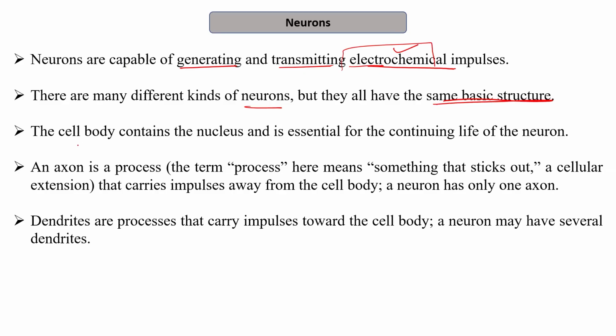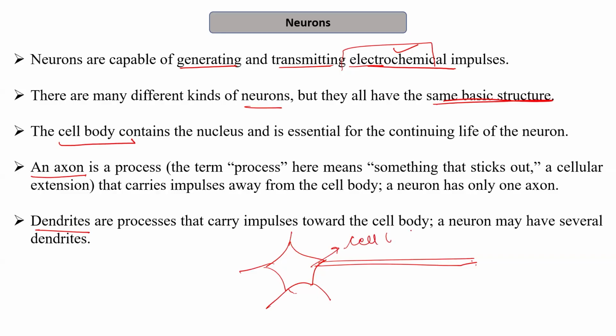The basic structure of the neuron is that it consists of a cell body, an axon, and dendrites. So you can see this is the structure of the neuron, in basic form, so that I can make you understand. It is the cell body that contains most of the cytoplasm and the nucleus. These are the dendrites, which you can compare to plant branches, and this is the axon, which is the long part, which is the process.